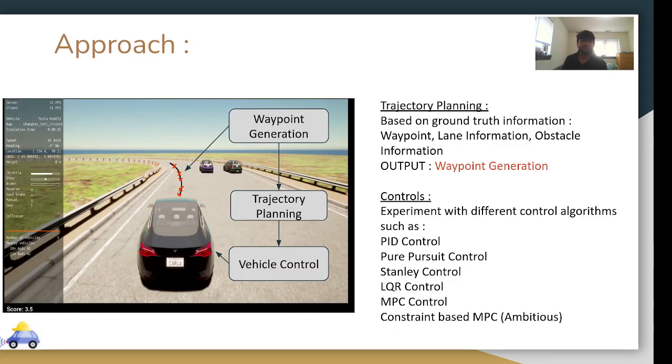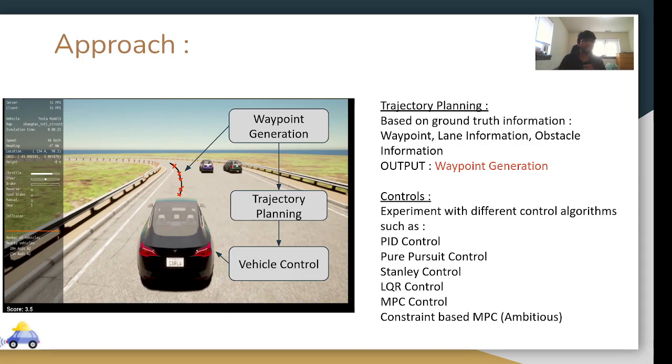The approach to solve this problem, as I discussed, is to develop a trajectory planning module and a control module. Based on the ground truth information, I have generalized waypoints, lane information, and obstacle information. From that, if I can generate localized waypoints, fit a curve, and then create trajectory states on it, that will give me my trajectory planning model.